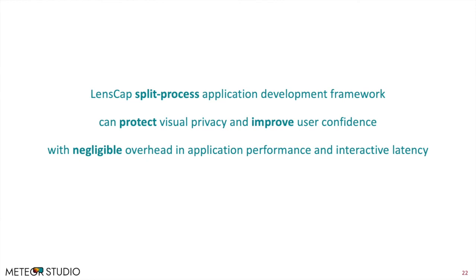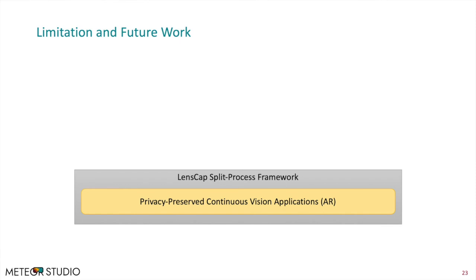Therefore, altogether, LensCap split process application development framework can protect visual privacy and improve user confidence with negligible overhead in application performance and interactive latency. LensCap enables privacy-preserved continuous vision applications. However, it still has some limitations. Firstly, LensCap only provides services for verified third-party library APIs. In this paper, we demonstrate our system by implementing it around the Google AR Core library, though the implementation is generic to other libraries such as Apple's ARKit.